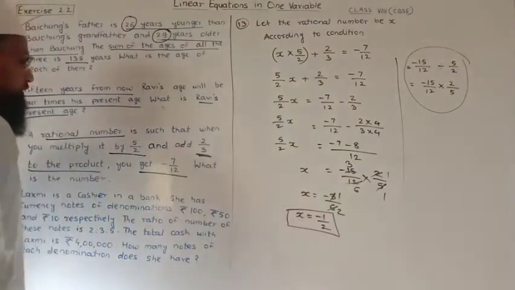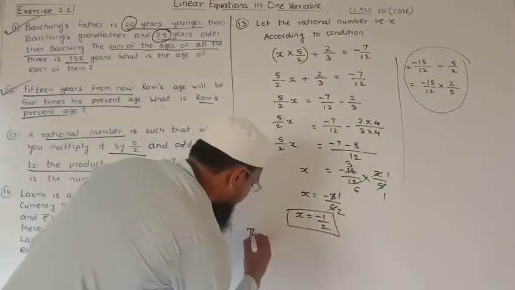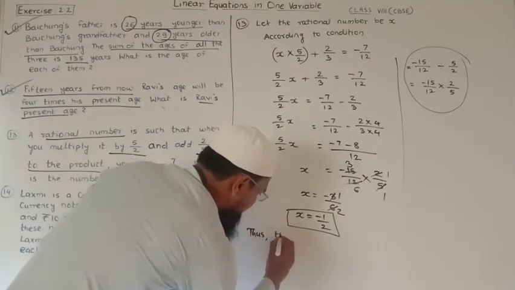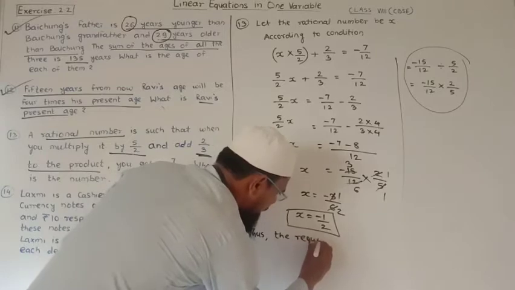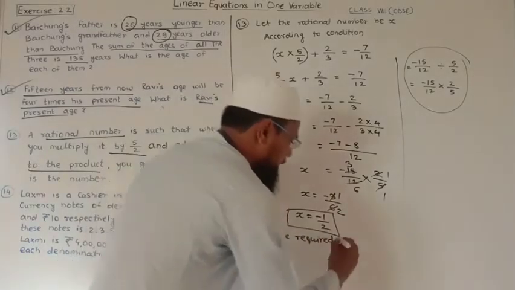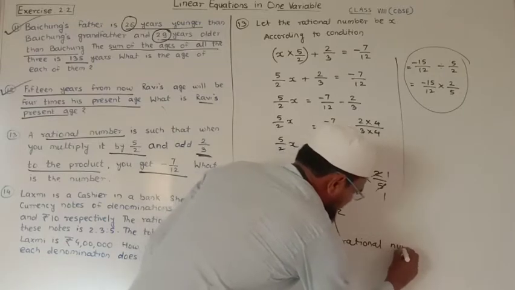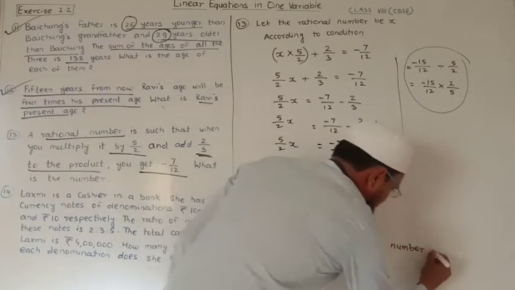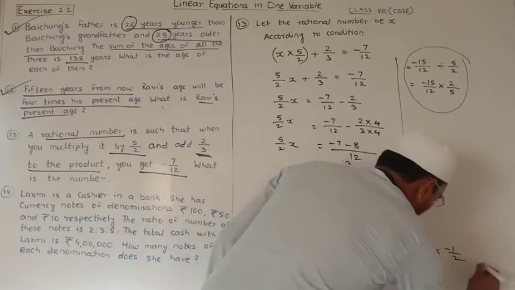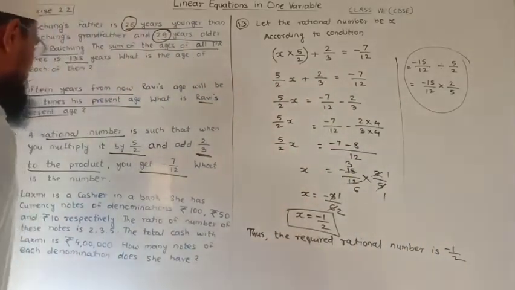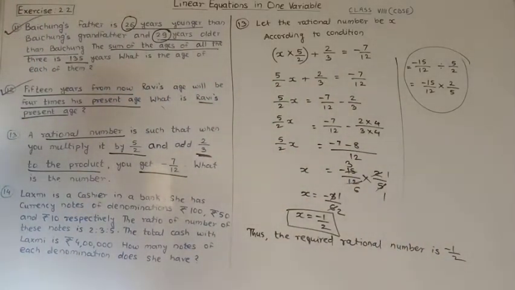So we can write here the required rational number is minus 1 upon 2. In this way, we completed question number 13.